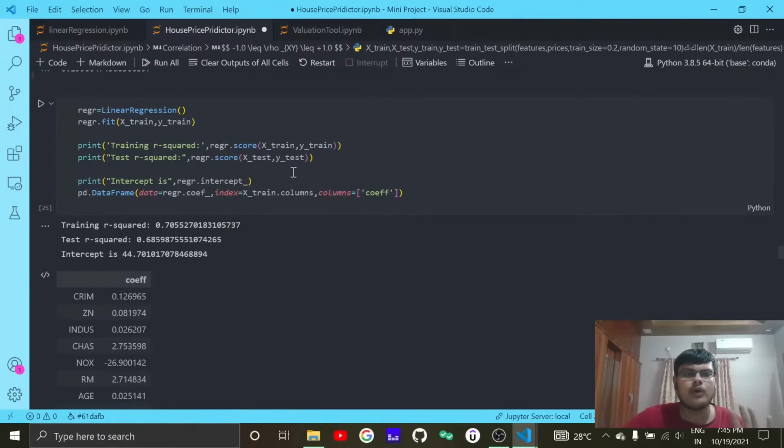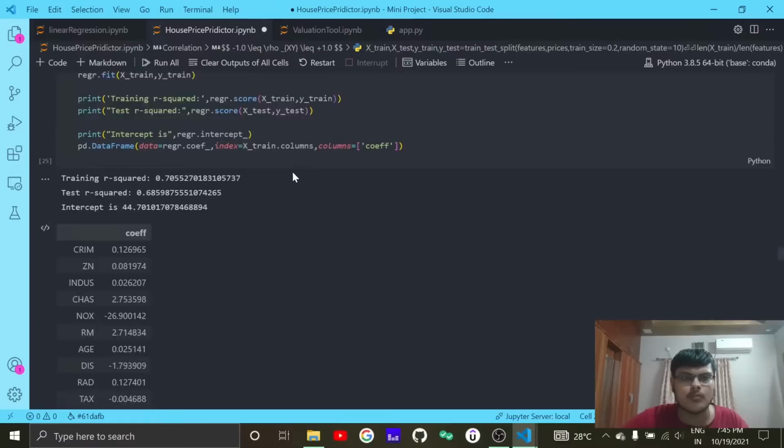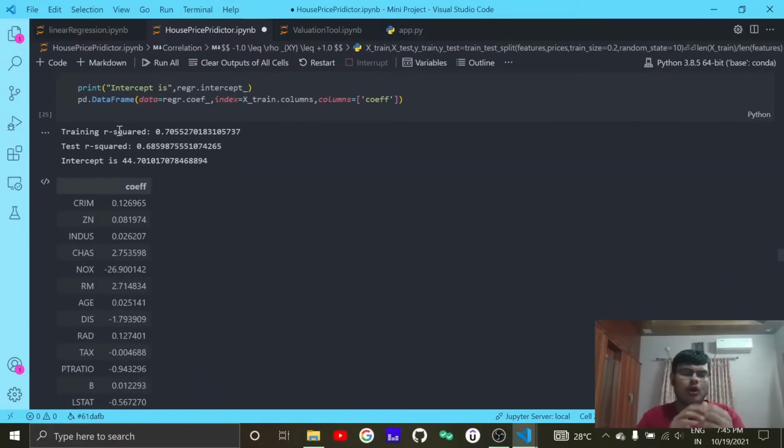So without any transformation, without dropping any parameters, the training R squared stands at 0.7 and the test R squared stands at 0.68. As I said, there is skewing, so the accuracy decreases, because if there is skewing, we are not working on a normal distribution, so statistically that goes wrong. And that is actually happening over here.